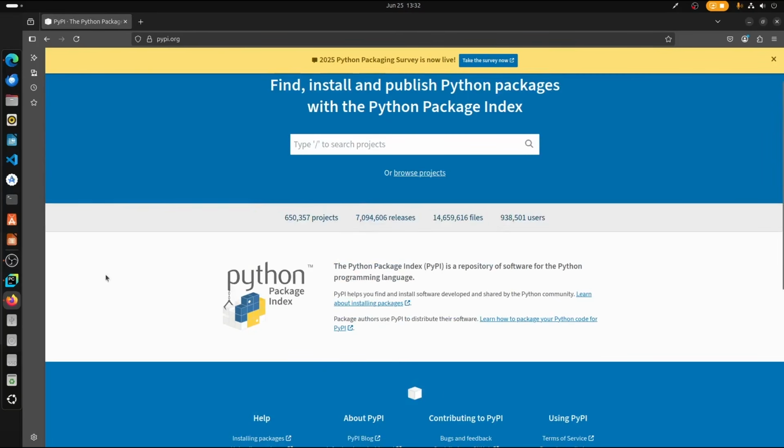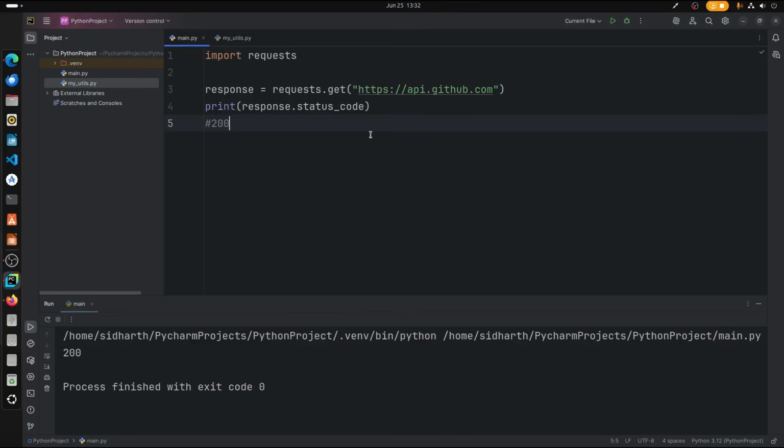Alright, so that is for this module, and I would like to give you an activity. So what is the activity exactly? Use the random library itself, and I want you guys to create a guessing game.